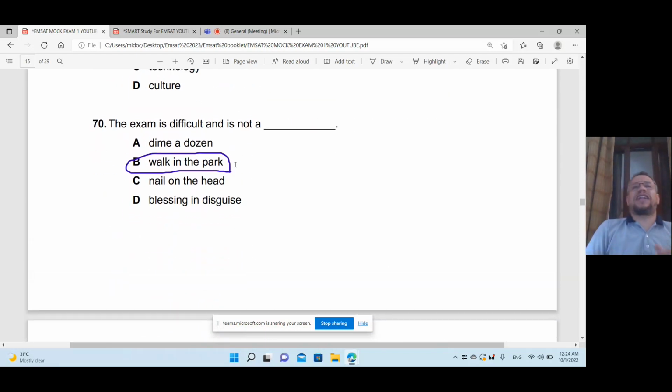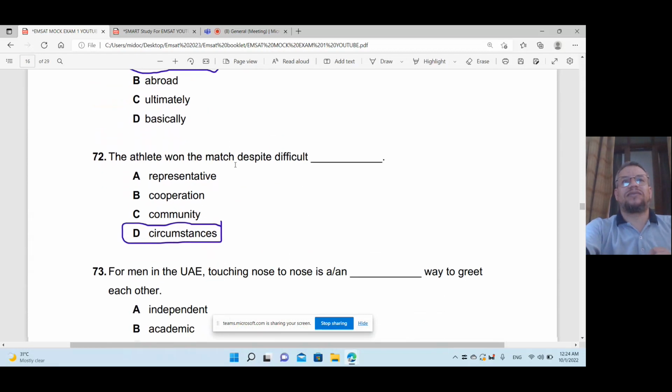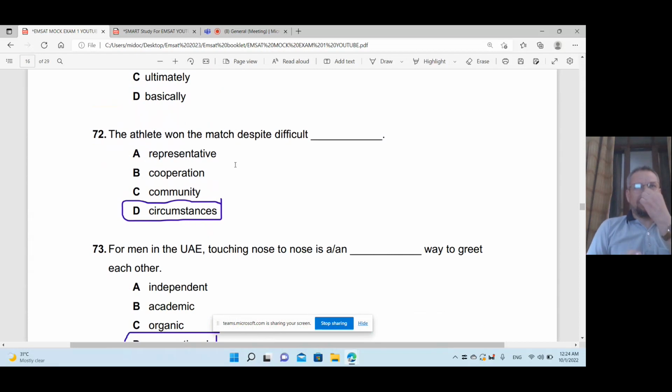The exam is difficult and is not a walk in the park. Idioms again. Third idiom now. So walk in the park means not simple, not easy. The train will arrive approximately at 7. The athlete, the one in a sport, won the match despite difficult circumstances.